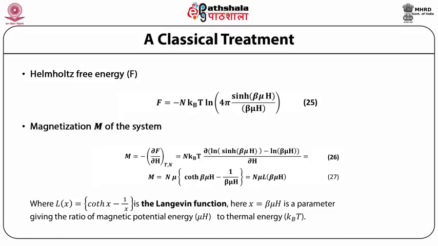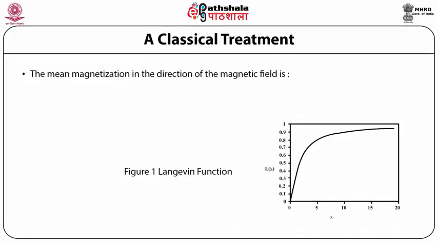Here x is equal to beta mu h is a parameter giving the ratio of magnetic potential energy mu h to the thermal energy kBT. The mean magnetization in the direction of the magnetic field is equal to M upon n is equal to mu multiplied by coth(beta mu h) minus 1 upon beta mu h is equal to mu L(beta mu h). This function is drawn in figure 1.